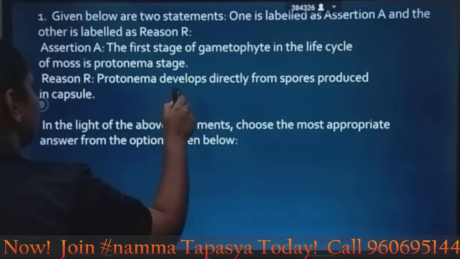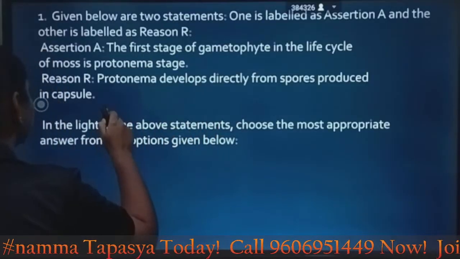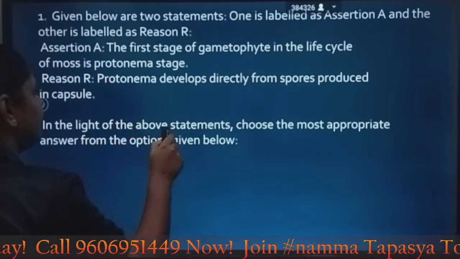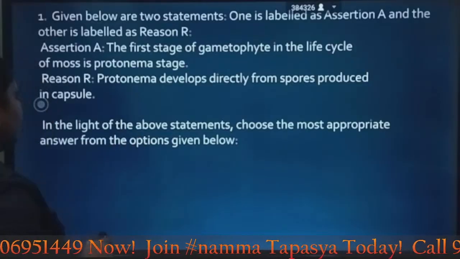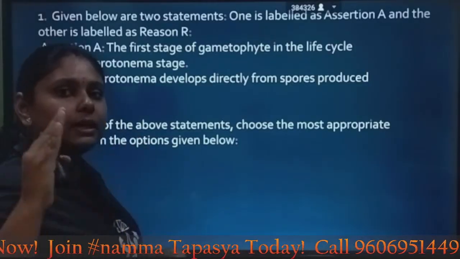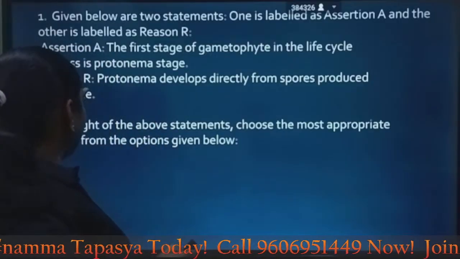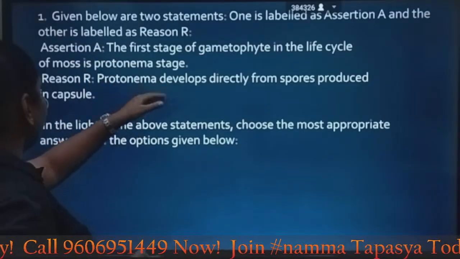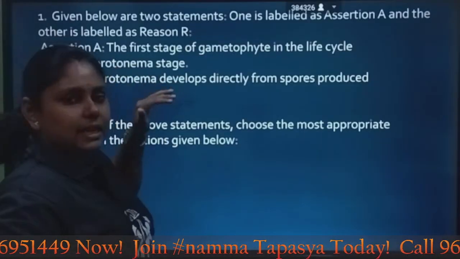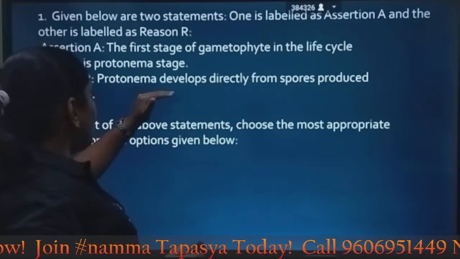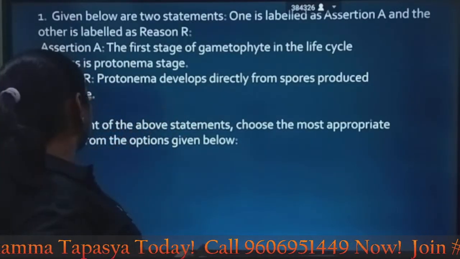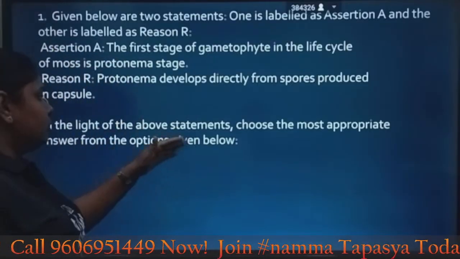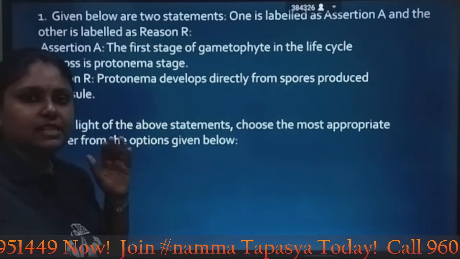Assertion A: the first stage of gametophyte in the life cycle of moss is protonema stage. Reason R: protonema develops directly from spores produced in capsule. Here they are speaking about the reproduction of mosses. The first stage of gametophyte in moss is protonema stage, correct, and the reason, protonema develops directly from spores produced in capsule, is also correct. In the light of the above statement, choose the most appropriate answer from the options given below.